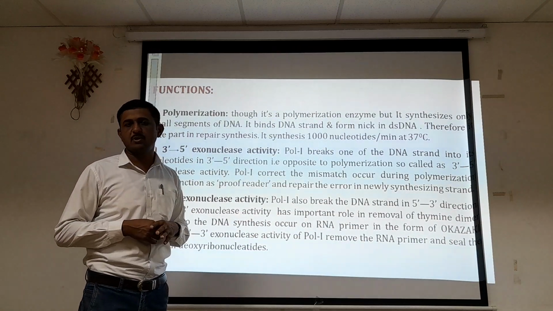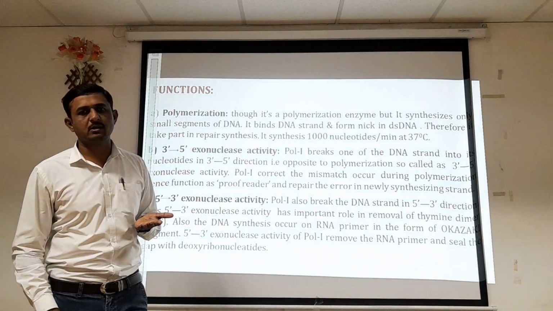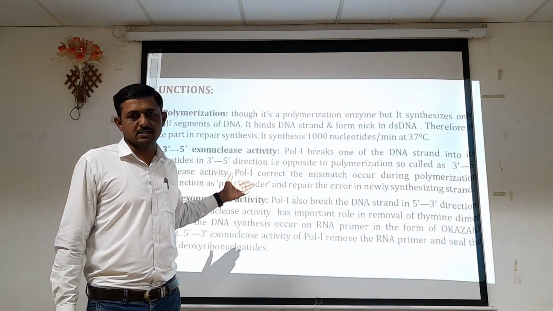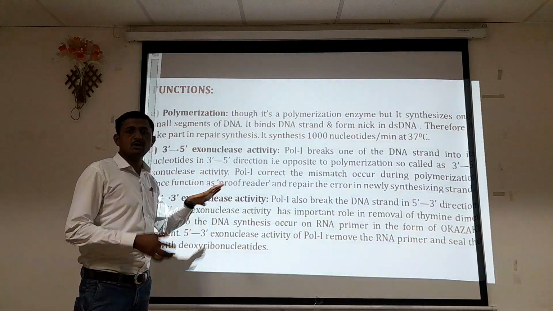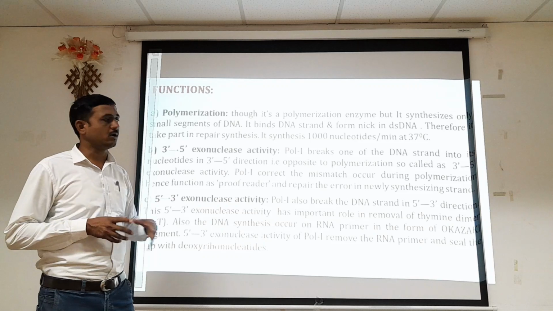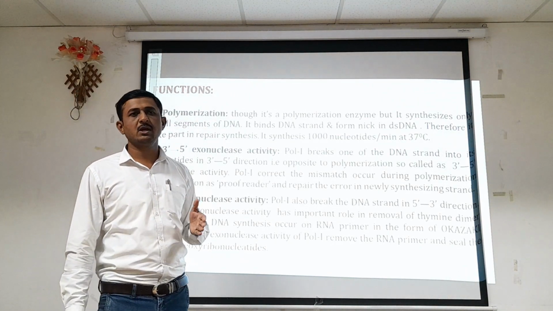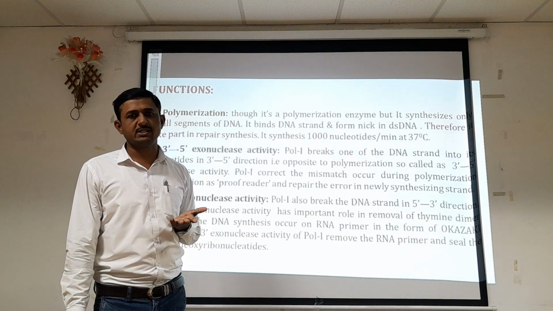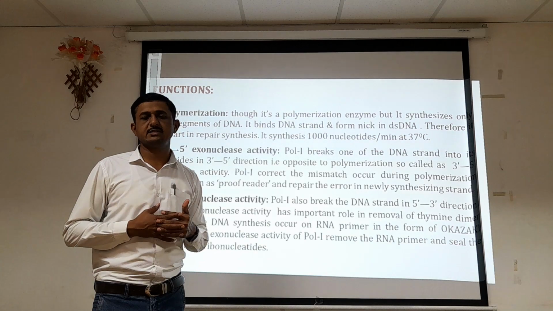At that place RNA primers are present, so removal or replacement of that primer is carried out by the DNA polymerase 1 enzyme. So these are the different activities or functions of DNA polymerase 1 in the DNA replication mechanism. Another enzyme, DNA polymerase 2, we will discuss next week.